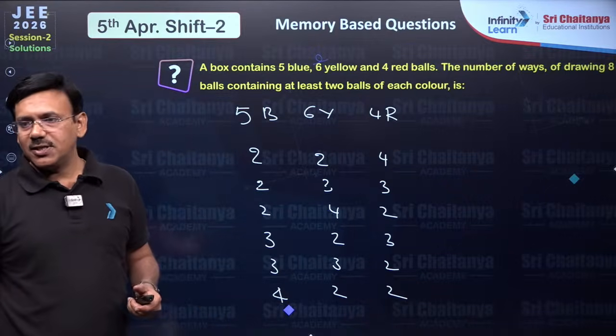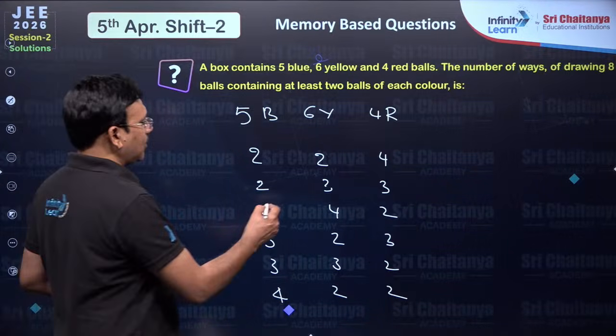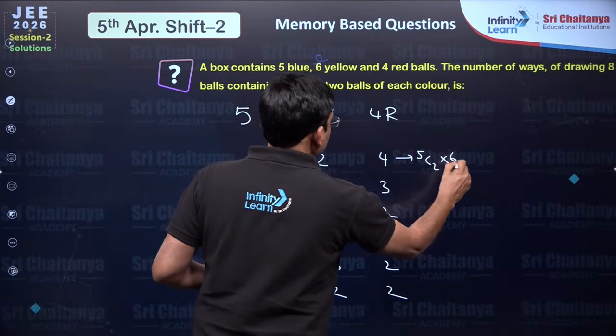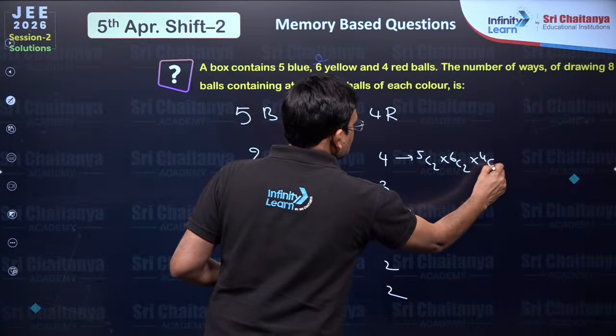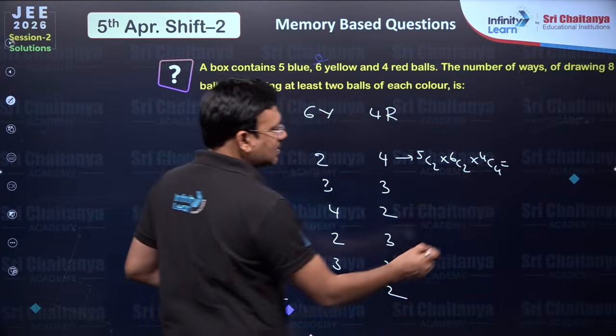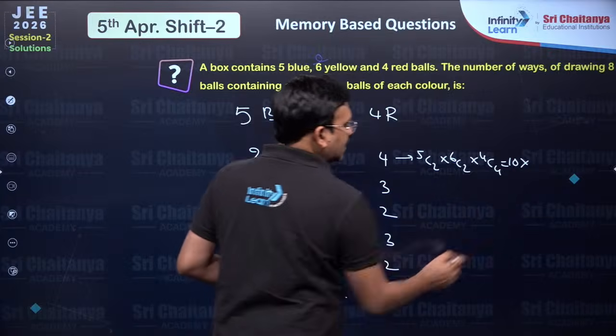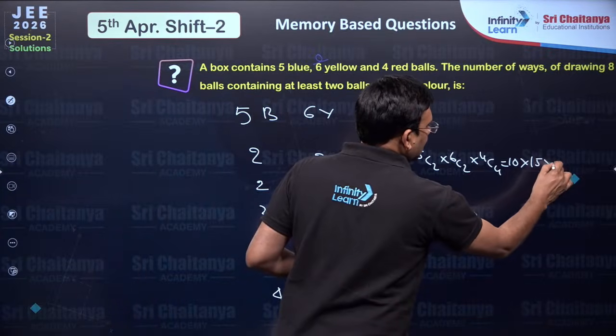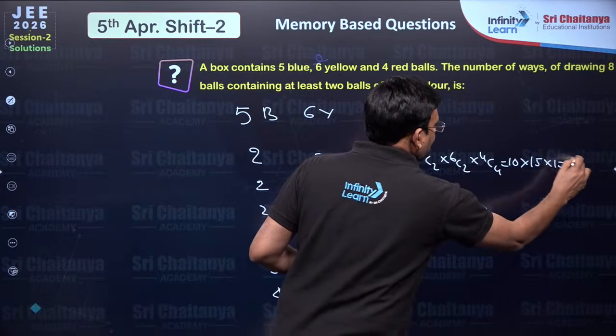These are the possibilities. For each case you just write: 5C2 into 6C2 into 4C4. 5C2 is 10, 6C2 is 15, into 1, which is 150.